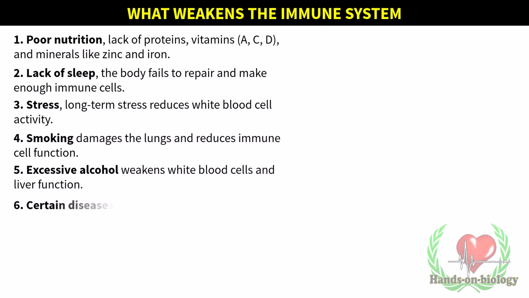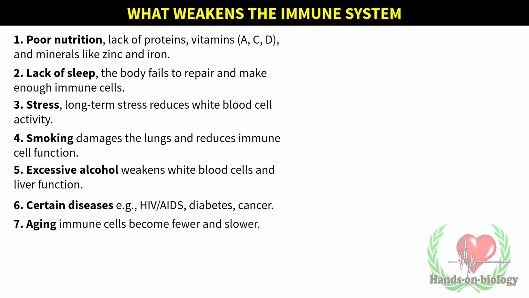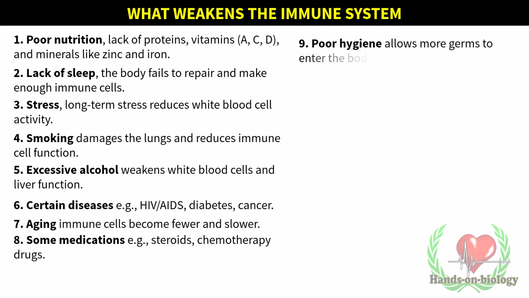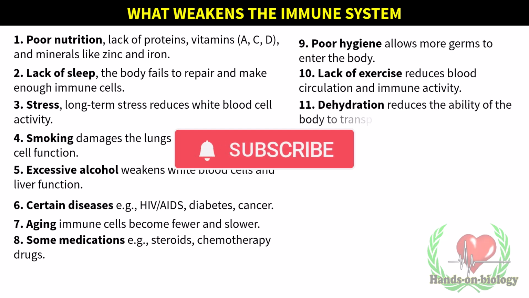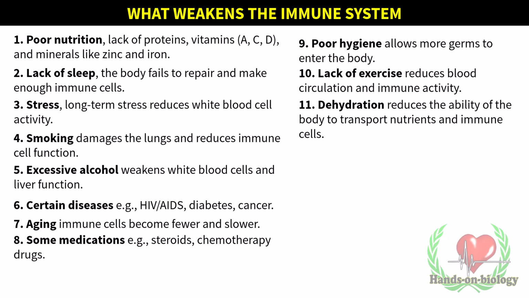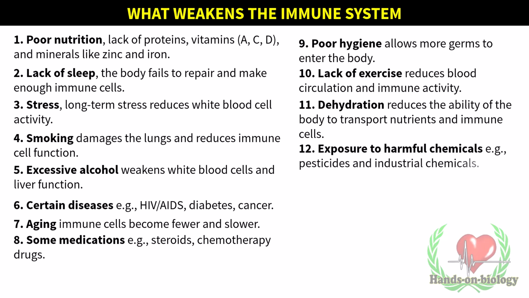Certain diseases, e.g., HIV/AIDS, diabetes, cancer. Aging: immune cells become fewer and slower. Some medications, e.g., steroids, chemotherapy drugs. Poor hygiene allows more germs to enter the body. Lack of exercise reduces blood circulation and immune activity. Dehydration reduces the ability of the body to transport nutrients and immune cells. Exposure to harmful chemicals, e.g., pesticides and industrial chemicals.